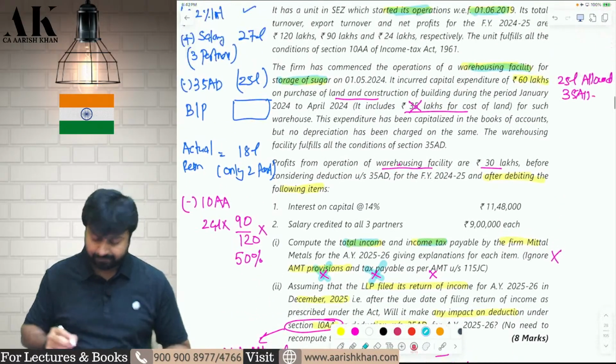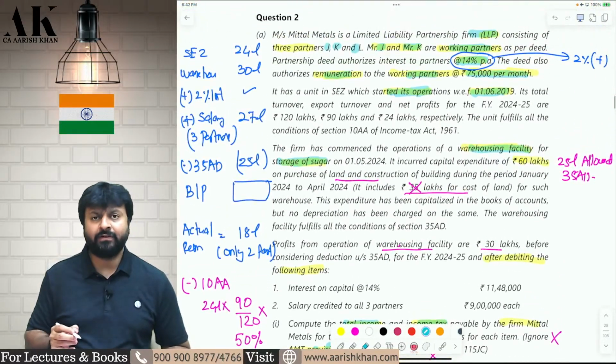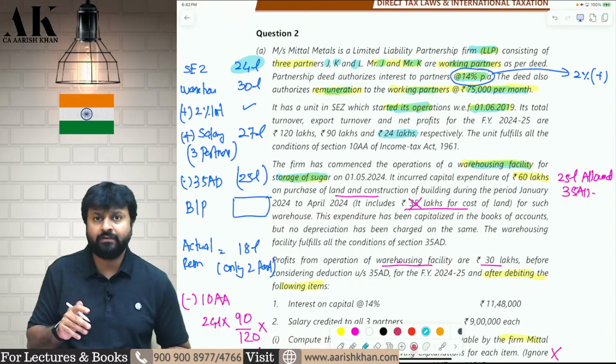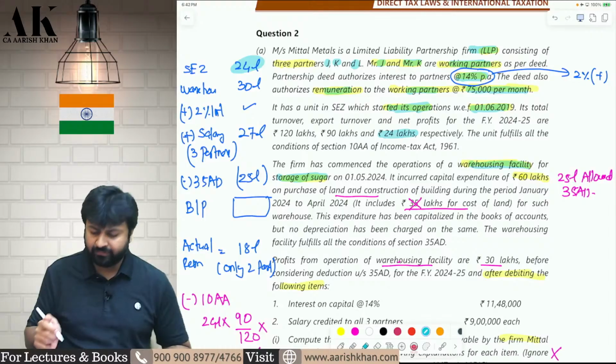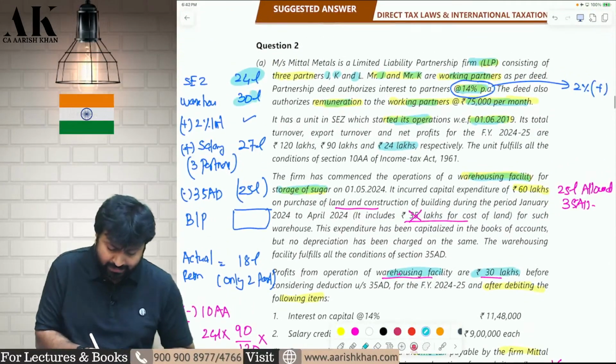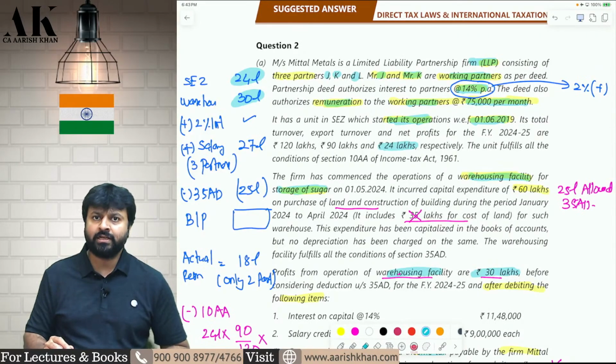So let's start now. What are the incomes that are earned by the firm? First of all, the firm is earning income of 24 lakh rupees from SEZ business. Okay, from 10AA business, the firm is earning 24 lakhs. Then the firm is earning 30 lakh rupees from warehousing of sugar. So that is the second income. These are the two incomes that the firm is earning, correct?